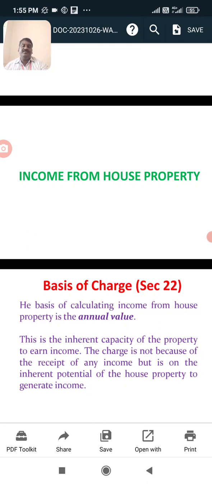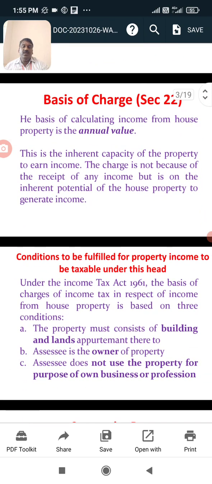Next, the conditions to be fulfilled for property income to be taxed. Under the Income Tax Act 1961, the basis of charge in respect of income from house property rests on three conditions.